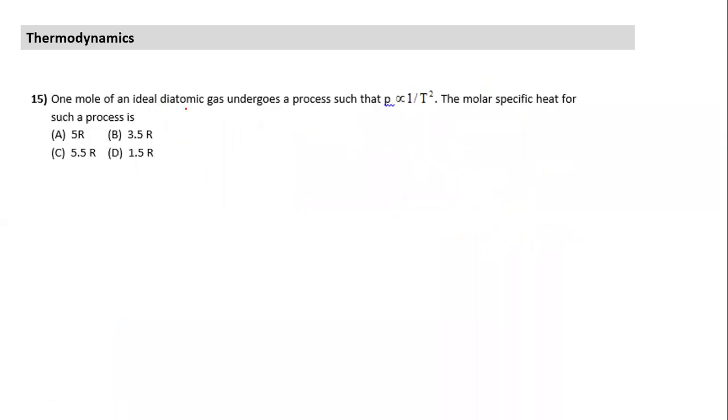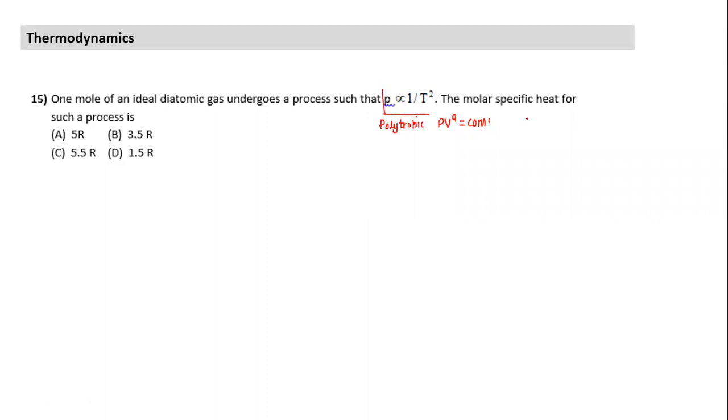1 mole of ideal diatomic gas undergoes a process like this. What is the molar heat capacity of the process? How would I calculate this one? I would calculate what this process is. This is not one of the standard processes. This is a polytropic process, what we are discussing, PV raised to power A is equal to constant kind of process. But this is not given in the form of PV. So can we convert this equation into the form of PV?